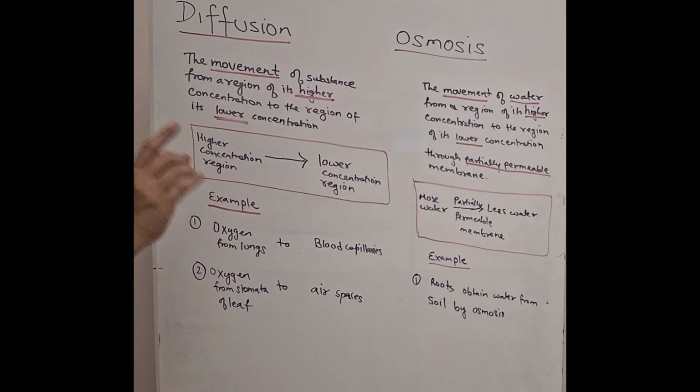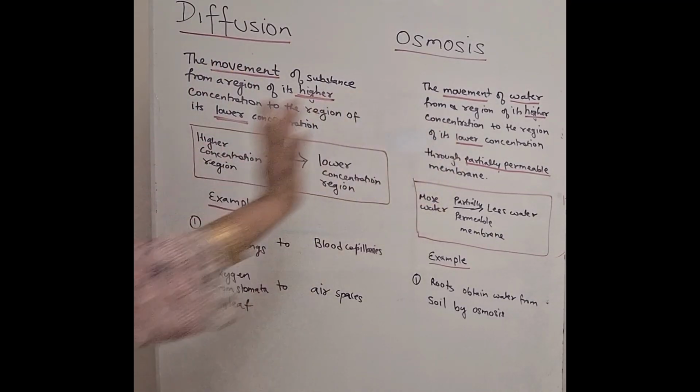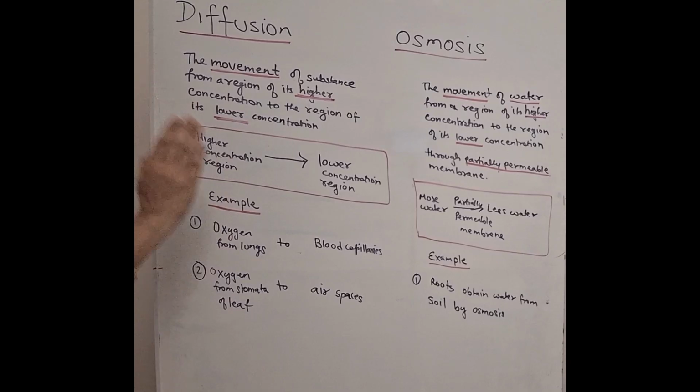Okay, so in order to understand diffusion, we must understand that for osmosis the water must pass through a partially permeable membrane. So this is the difference between osmosis and diffusion.